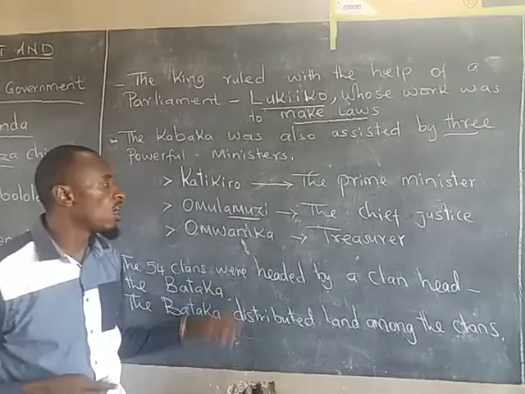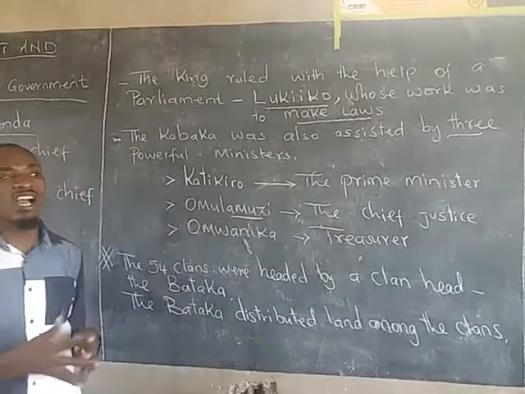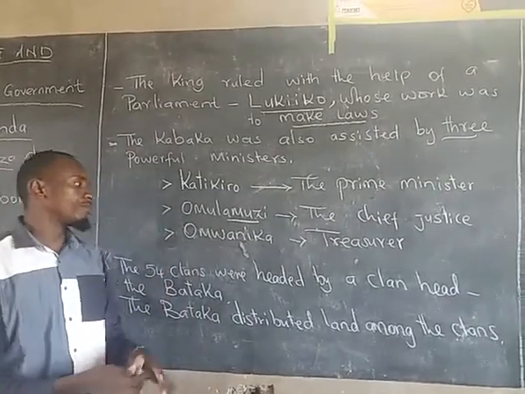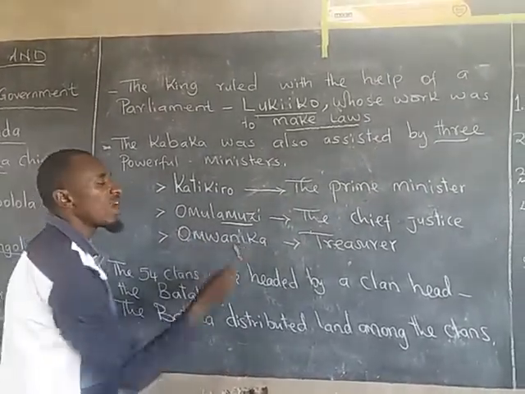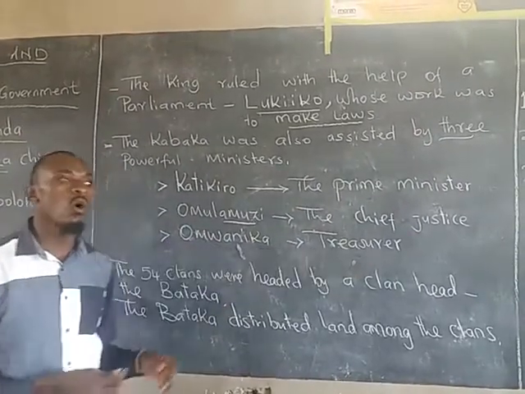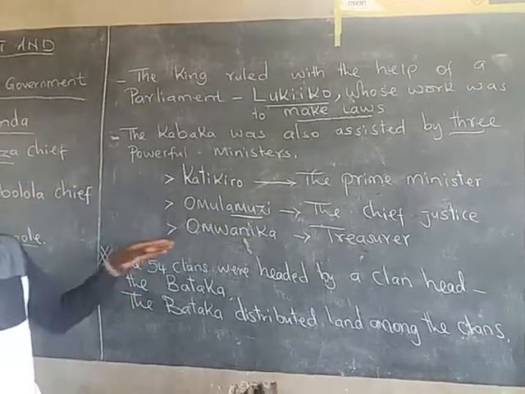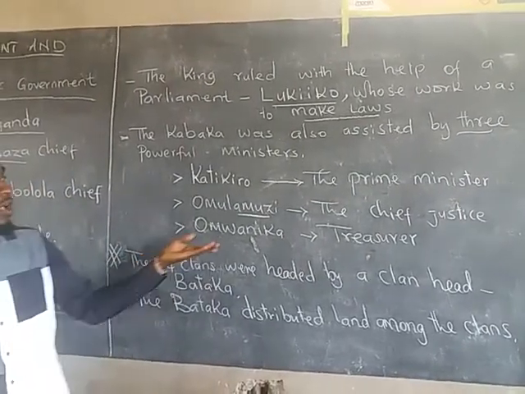Do not forget that. Then we had the Omwanika, the treasurer, in charge of the government coffers. He was the person who knew how much money the kingdom had.